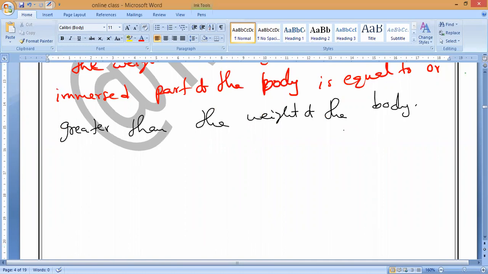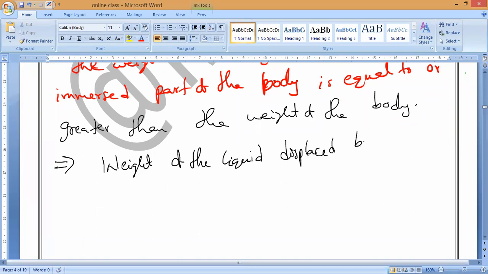So the weight of the liquid displaced by the body, what can we say in mathematical representation? From this definition, simply, we can say the weight of the liquid displaced by the body must be greater than or equal to the weight of the body. Yes or no? Both signs are in a single definition.